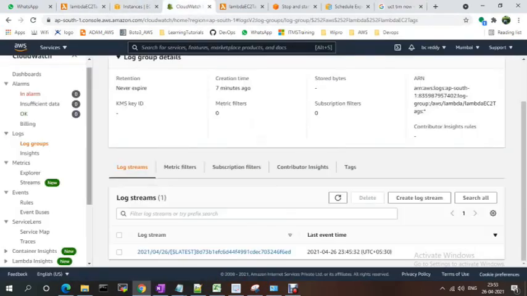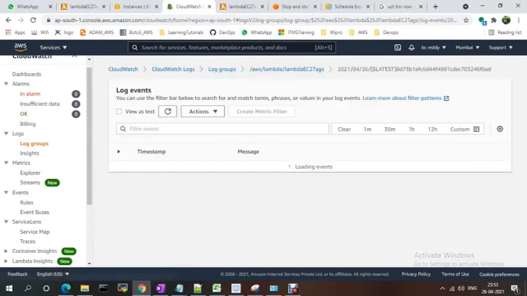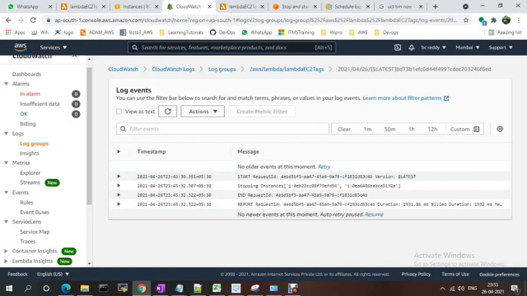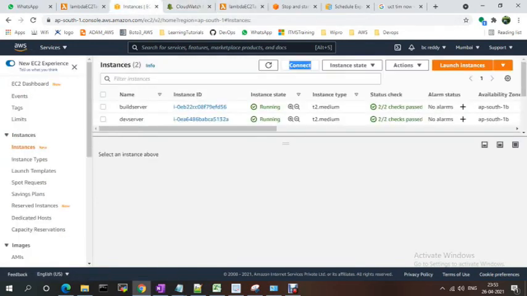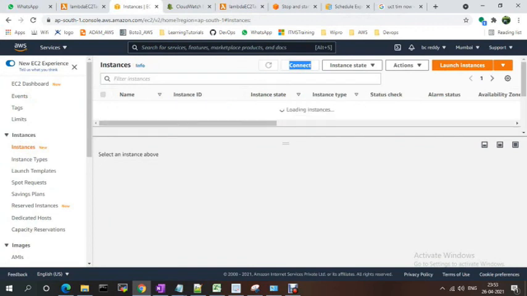So CloudWatch Events at 23. Let's check. It stopped the instances. See, it is stopped. At the exact time it stopped my instances.